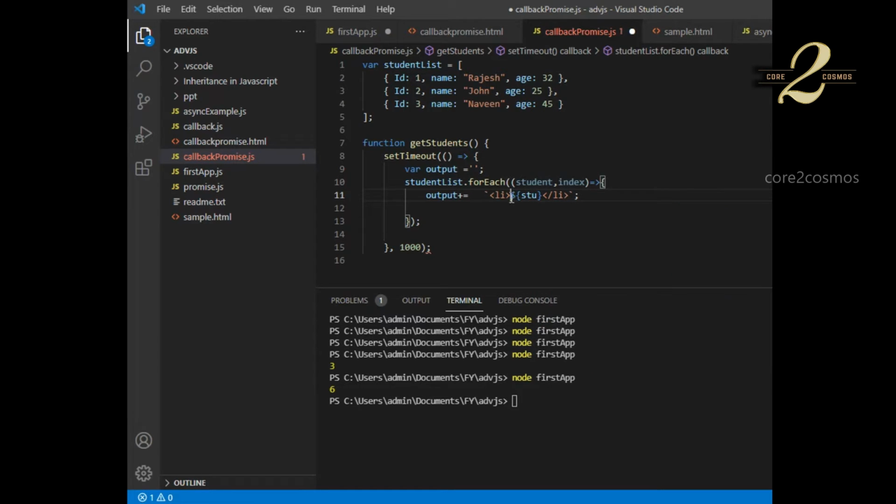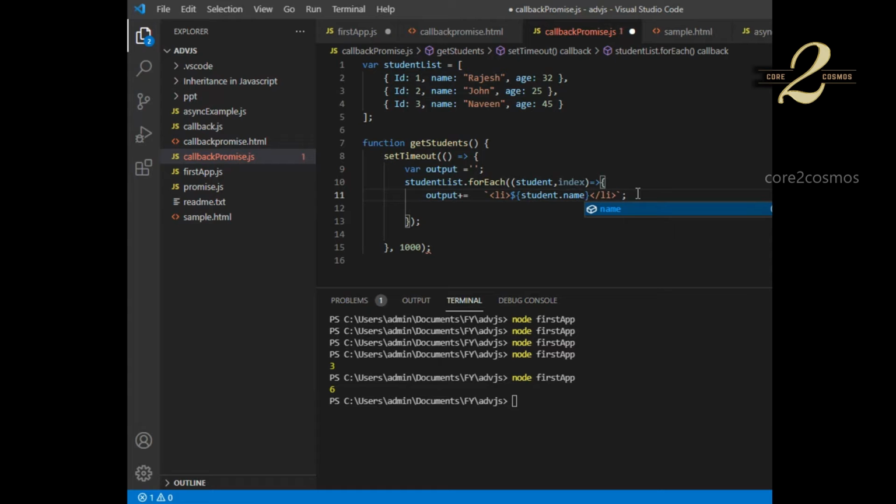Basically within the dollar and open curly braces, I can mention the variable which I want to append to the existing string. So that is the syntax. Whenever you use this dollar, you have to use this backtick. So basically I'm saying dollar student dot name.